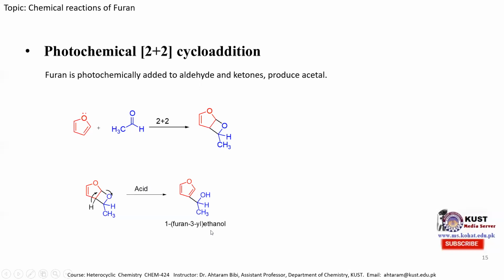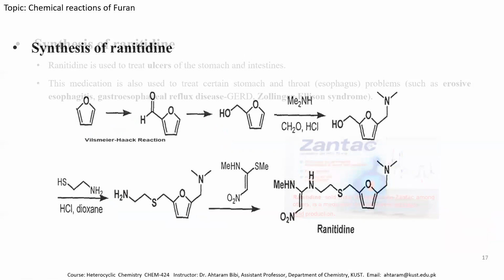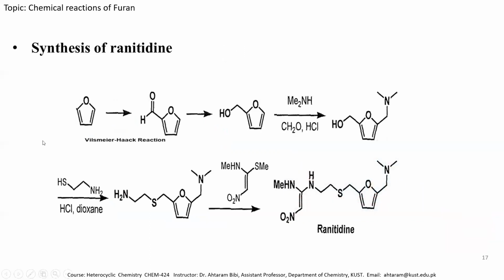So this is all about the chemical reactions of the furan molecule. Now what is the importance of these chemical reactions? From these chemical reactions, one can obtain the ranitidine molecule, which is a medicine used for ulcers of the stomach and intestine. So by various steps involving various chemical reactions of the furan molecule, one can obtain Zantac. And the reaction steps are mentioned over here.